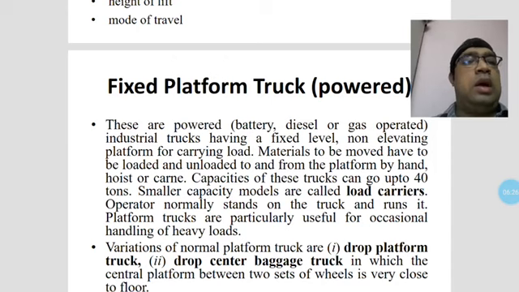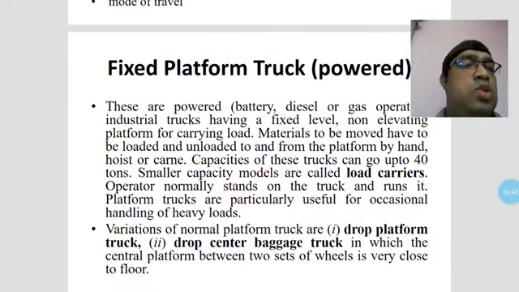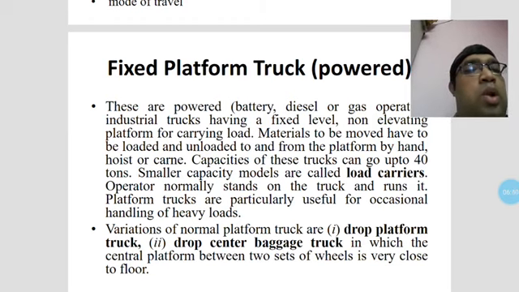That is, a fixed region will be considered for transferring your materials. Then you have to consider battery or diesel type vehicles, and gas operated ones. Sometimes we say these are industrial trucks having fixed level, non-elevating platforms for carrying loads, and the materials to be moved have to be loaded and unloaded to and from the platforms by hand, hoist or cranes.